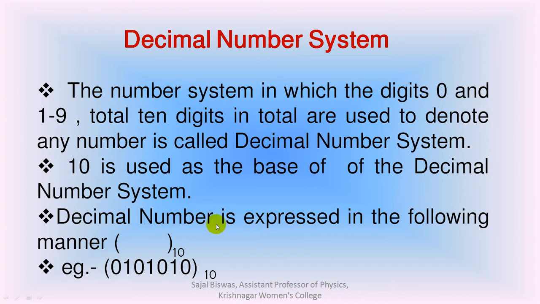Decimal number is expressed in the following manner. Writing the number within the bracket and writing the base 10, here the decimal number is expressed. For example, this is a decimal number.